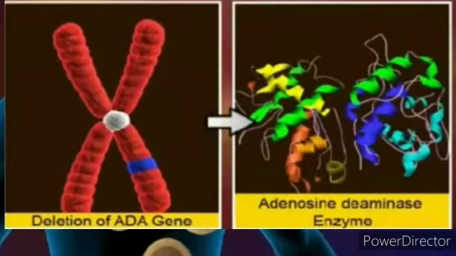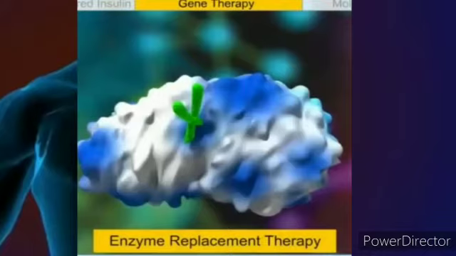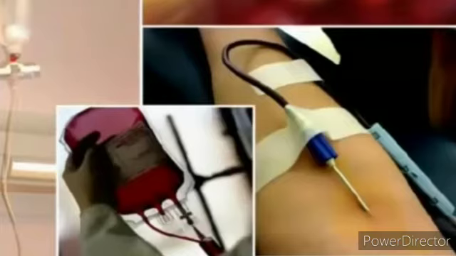In some children, ADA deficiency can be cured by bone marrow transplantation. In others, it can be treated by enzyme replacement therapy, in which functional adenosine deaminase is given to the patient by injection. But the problem with both of these approaches is that they are not completely curative.